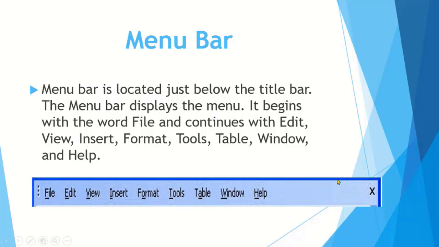When we click on file menu, then its drop down menu appears. When we click on insert menu, then its drop down menu appears, and it contains many commands. Whenever we want to use a command, we just click on this menu and then click on the command which we have to use for our document.